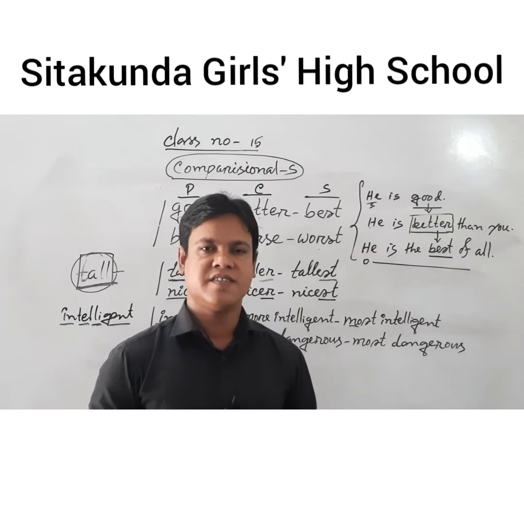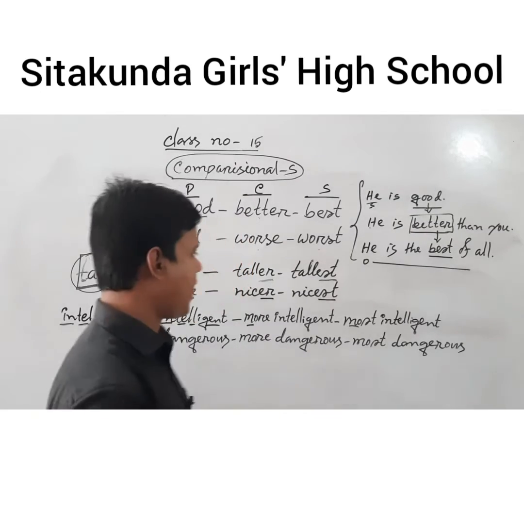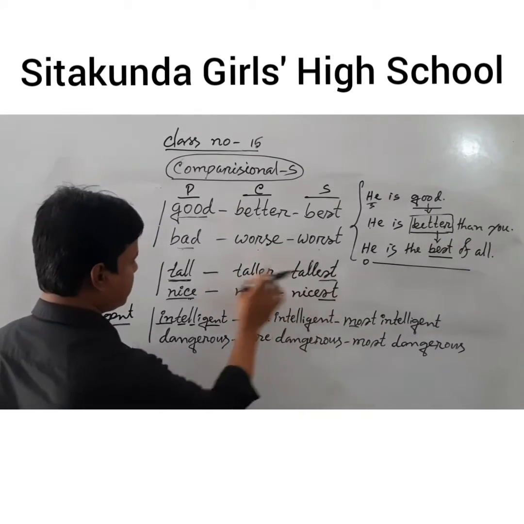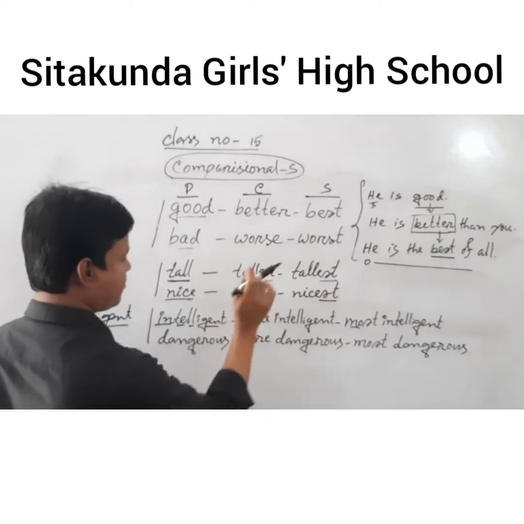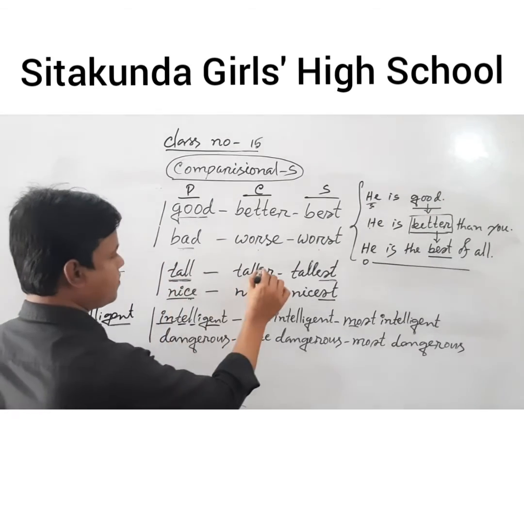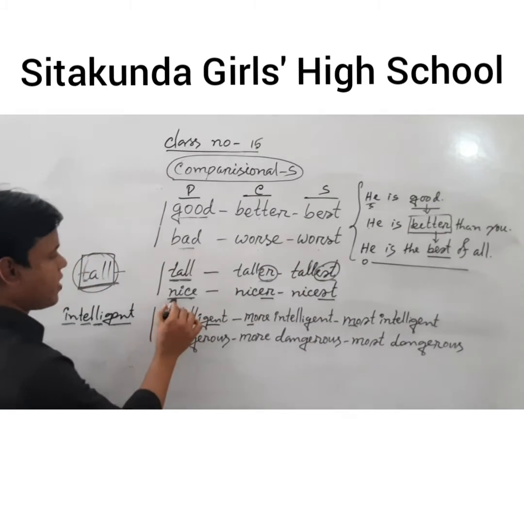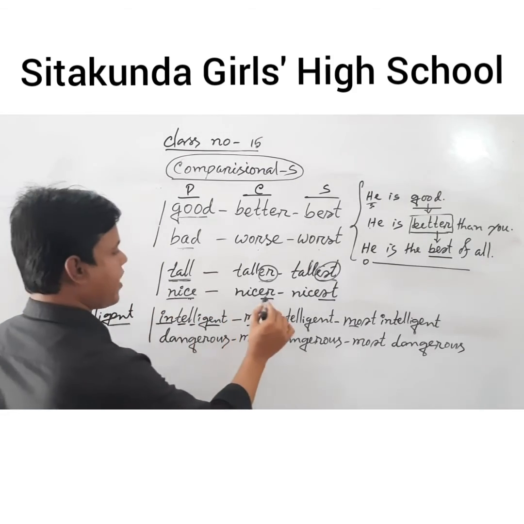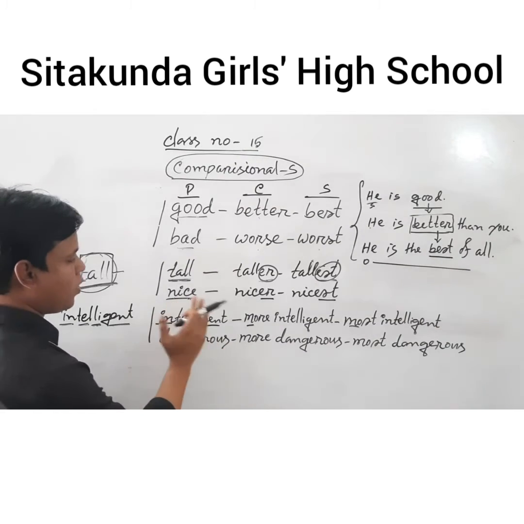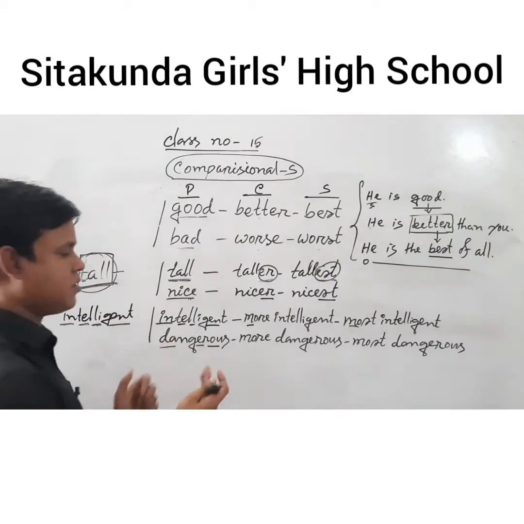If we find a single-syllable word, that means the word contains only one syllable, then we have to use er and est for making the comparative and superlative. Tall, taller, tallest, because tall has only one syllable, one part. Like nice, nicer, nicest. Intelligent and dangerous have more than one syllable.